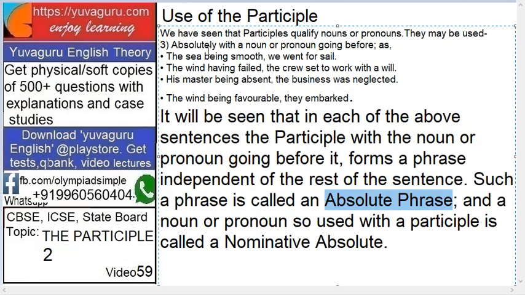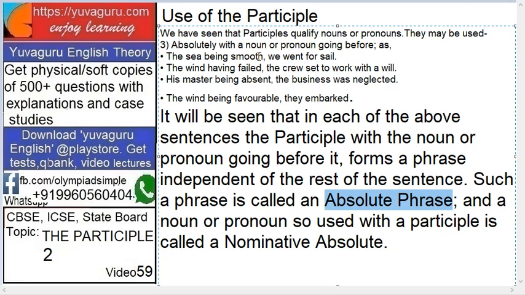See here, in all these four sentences, it will be seen that the participle has a noun or pronoun going before it, right? That's what we discussed. It forms the phrase independent of the rest of the sentence. So independent of the rest of the sentence, his master being absent. It has nothing to do with the remaining part of the sentence. Such a phrase is called an absolute phrase.